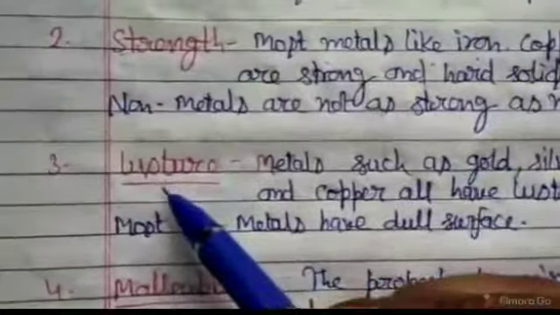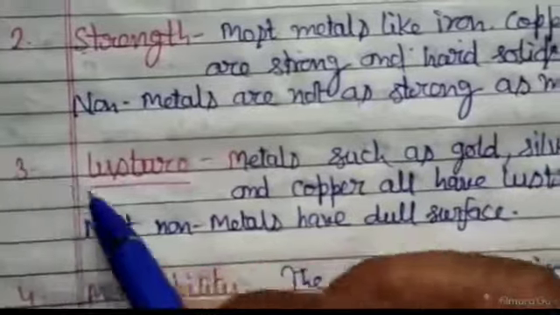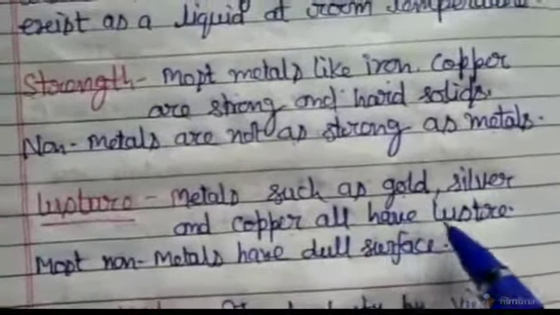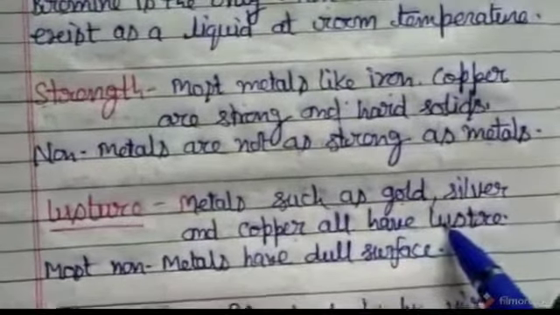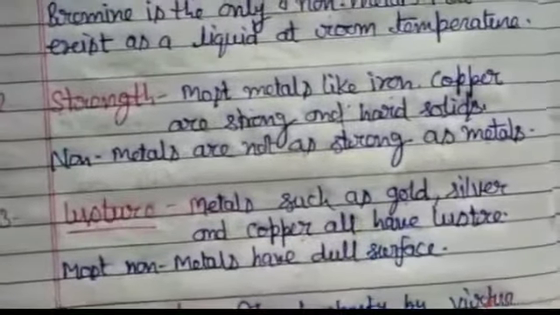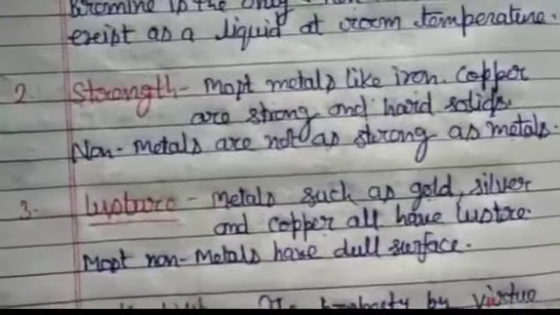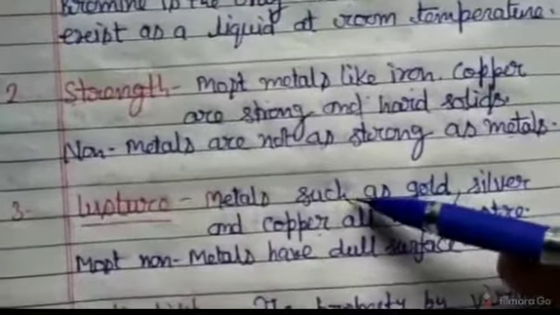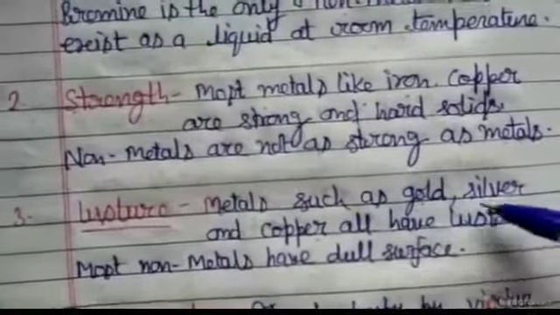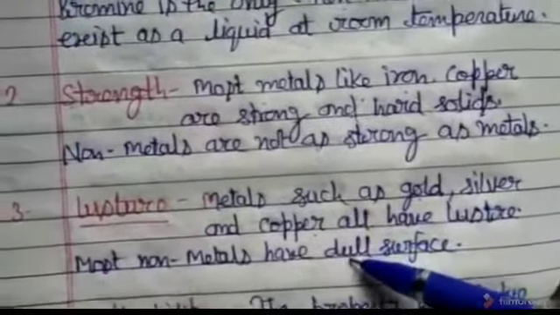Third one, luster. Metals such as gold, silver and copper all have luster. The word luster means shine. These metals have an ability to shine and reflect light, and therefore they are lustrous.